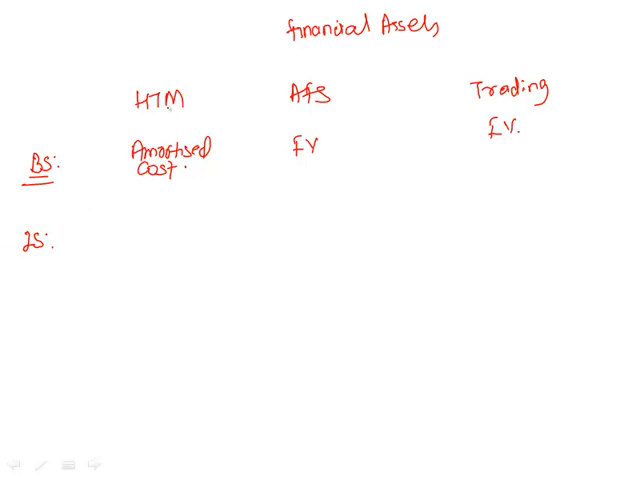On the income statement, in case of HTM, we show realized gains. In case of AFS, realized gains. And in case of trading security, realized plus unrealized gains. And then in OCI, we don't have to show anything for HTM, neither for trading security. But in case of AFS, we show the unrealized gains. Okay, so write down. We'll do an example on each one of them.